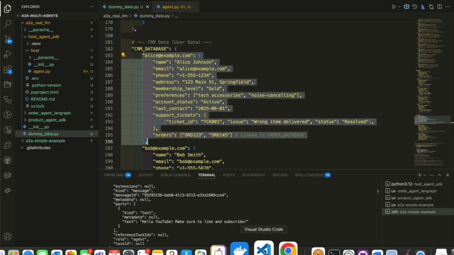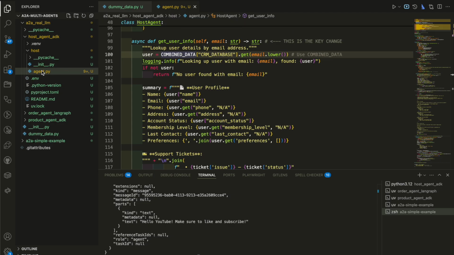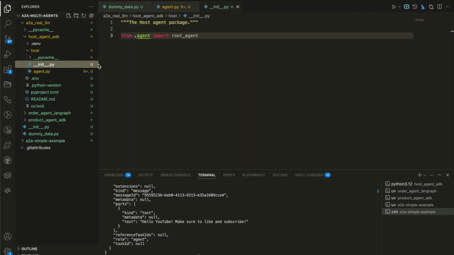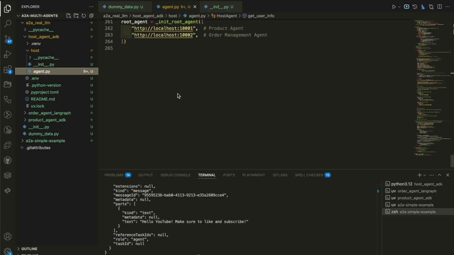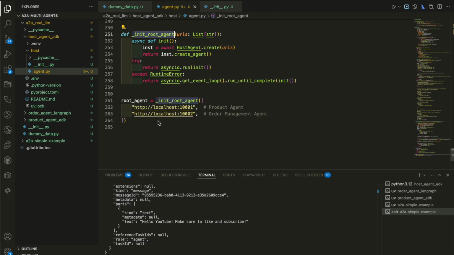So that's that for the agent. And as usual, we'll always have the init. This is an ADK thing. So first we init the root agent, which is ADK. ADK must have a root agent.